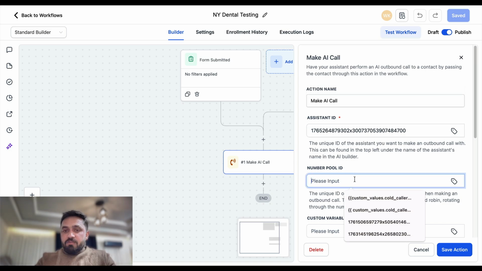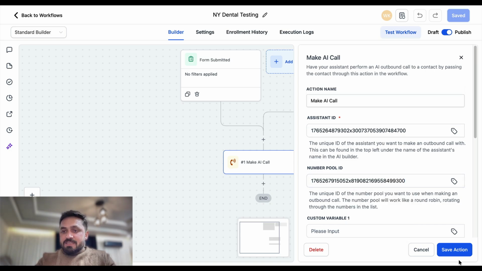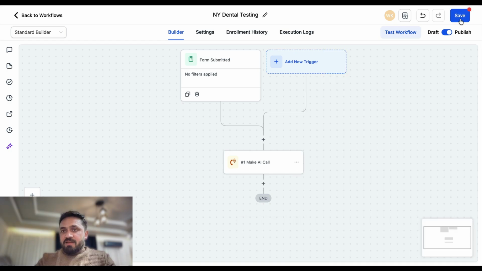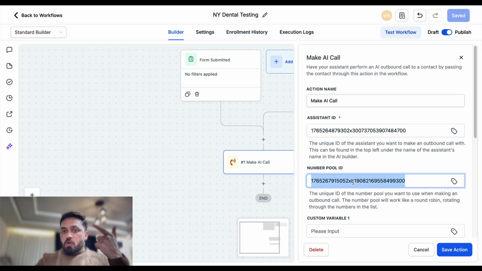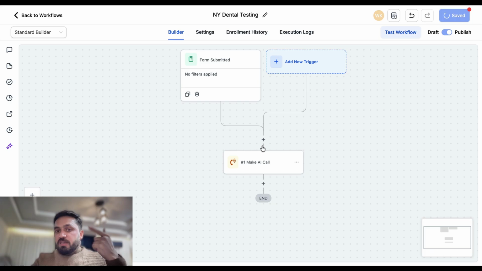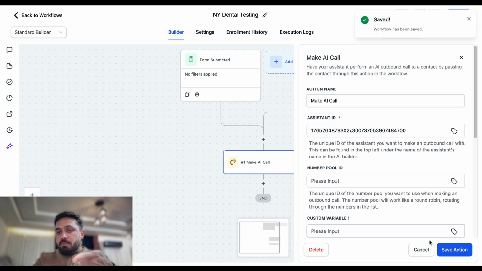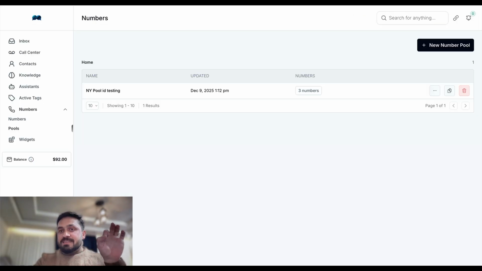We have an assistant ID, we have a number pool ID. What we're gonna do is save this one, and that's it. Now all our calls will be going through this number pool ID. But for now, we're not using a number pool ID, so I'm gonna remove this one. We're just gonna use this assistant ID. And you might be wondering, we did not mention which number we're gonna call from. When we added the assistant ID,